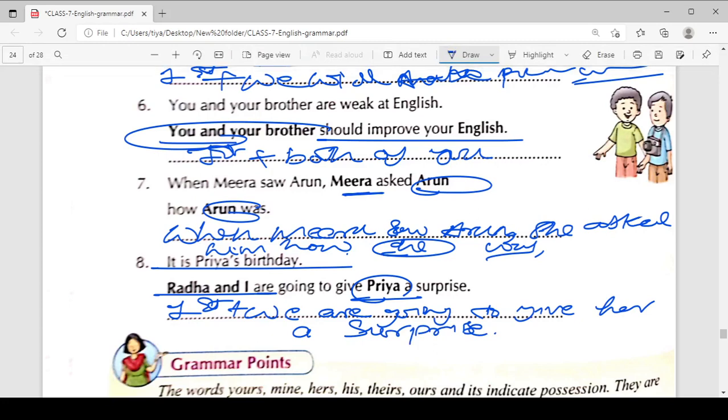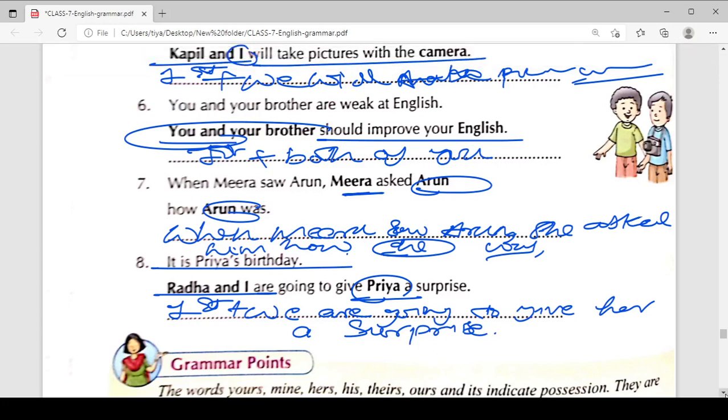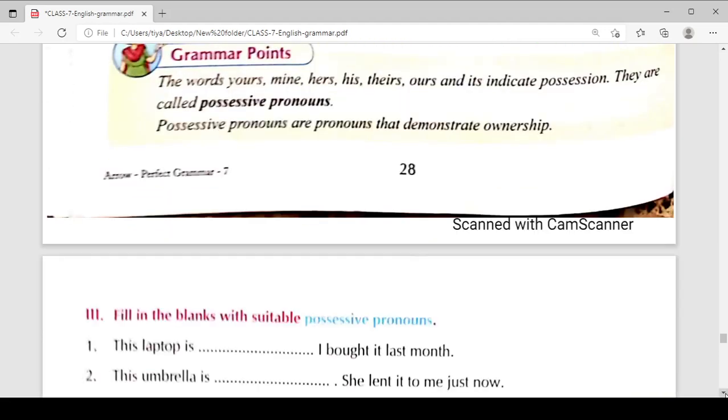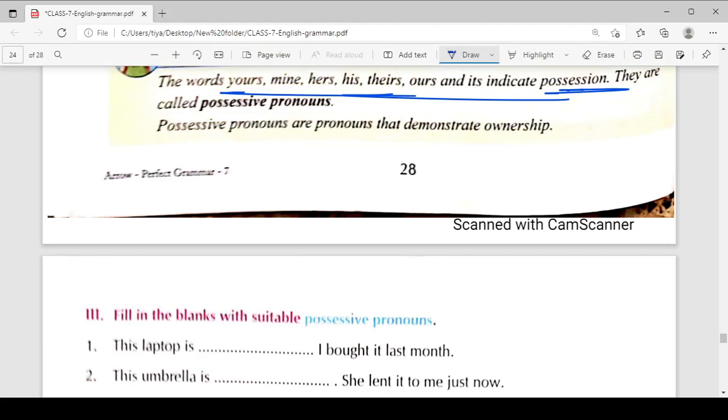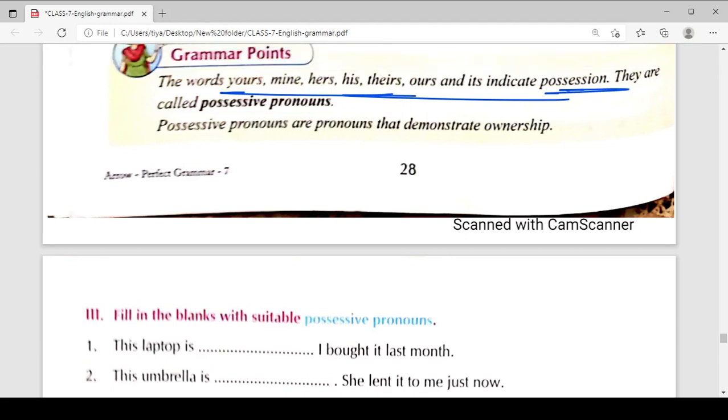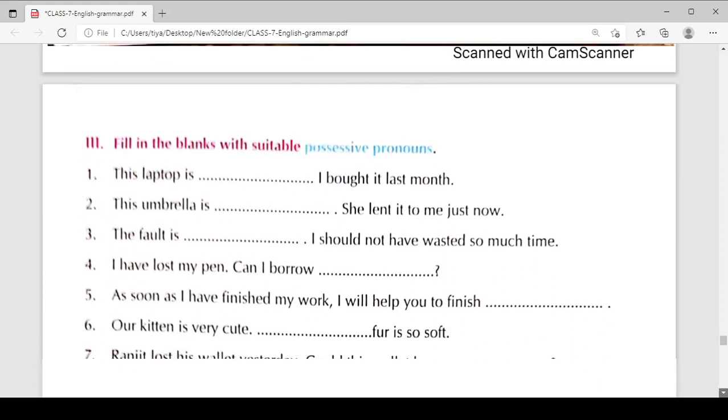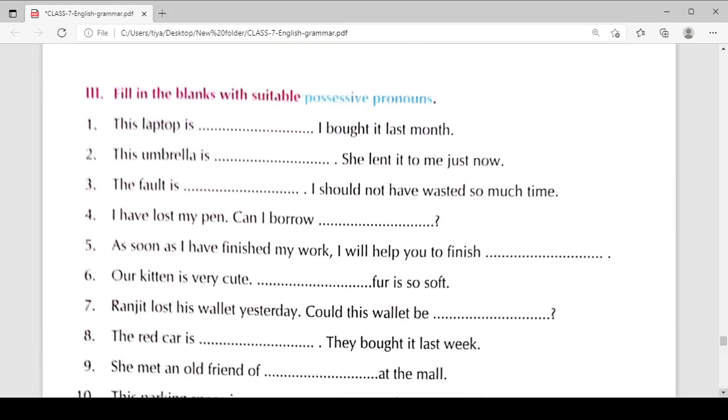Okay, just try to understand. Now the words yours, mine, hers, his, theirs, ours indicate possession. Okay, as I told you, these are the possessive pronouns. Yours, mine, ours, hers, theirs are called possessive pronouns. So now you need to understand what the possessive pronouns are and in what kind of situation we can use them. Okay, so just have a look. Fill in the blanks with a suitable possessive pronoun. Just have a look at this exercise.